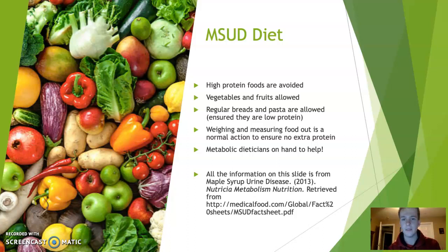And then lastly, we have the MSUD diet. Since this is a metabolic disorder, an amino acid disorder, diet affects individuals with MSUD. So what I found is individuals with MSUD avoid high protein foods. Fruits and vegetables are allowed, and they're normally encouraged. Regular breads and pastas are also allowed as long as they don't have any ingredients that are going to increase that protein intake. And something that I found interesting is weighing and measuring food out is a normal action for people with MSUD to ensure there's no extra protein in their diet, so they keep accountability of all the protein that they're consuming.